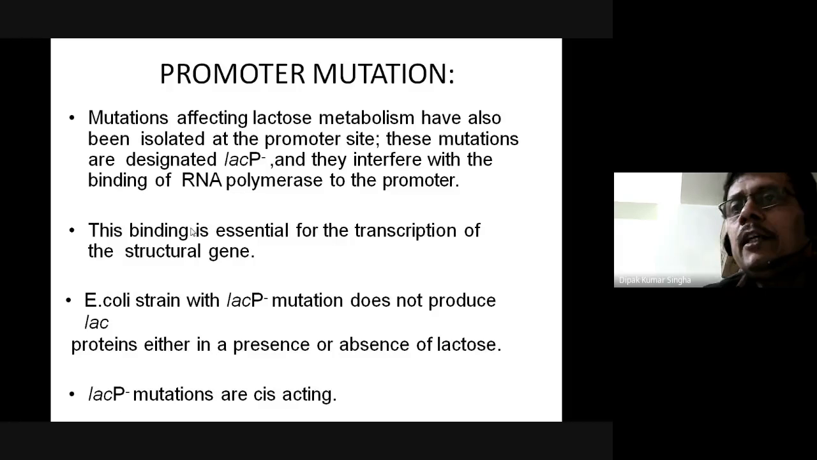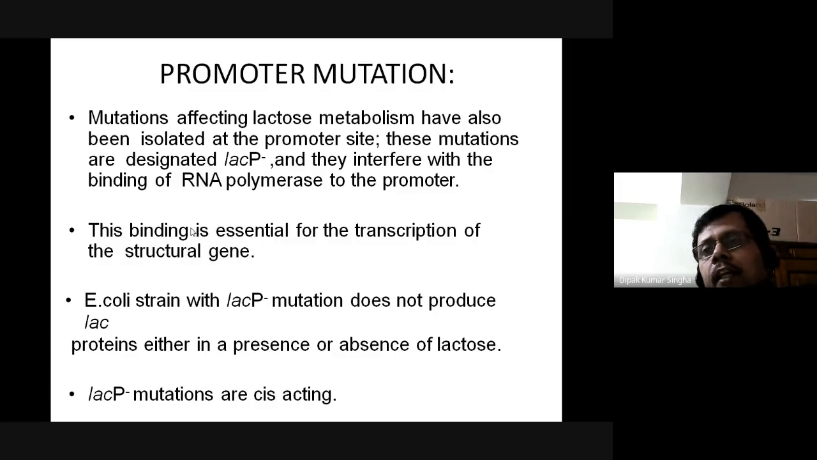If the promoter is mutated, mutations affecting lactose metabolism are also isolated in the promoter site. These mutations are designated lacP minus. As a general rule, the RNA polymerase binds to the promoter, and this binding is essential for transcription of the structural genes. An E. coli strain with a lacP mutation does not produce the proteins either in the presence or absence of lactose.